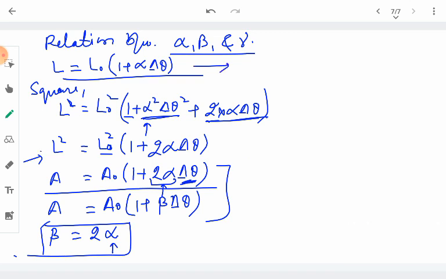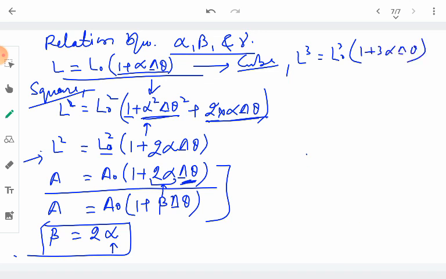Similarly, if we cube this equation instead of squaring, it becomes L cube equal to L naught cube, and when a plus b whole cube is expanded and higher order terms of alpha are dropped because their contribution is rather small, we are left with 1 plus 3 alpha delta theta. Here L cube is nothing but the new volume and L naught cube is the original volume.